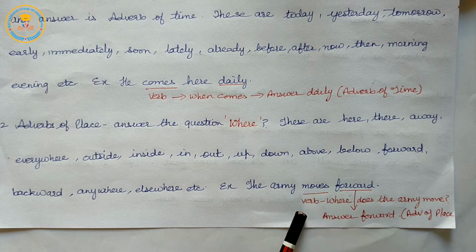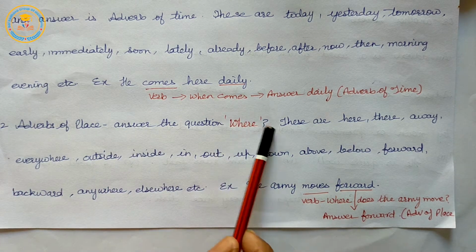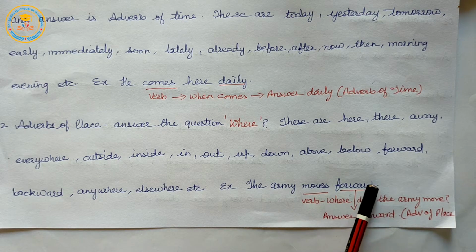Here moves is the verb, and where does the army move? The answer is forward. So forward is an adverb of place.